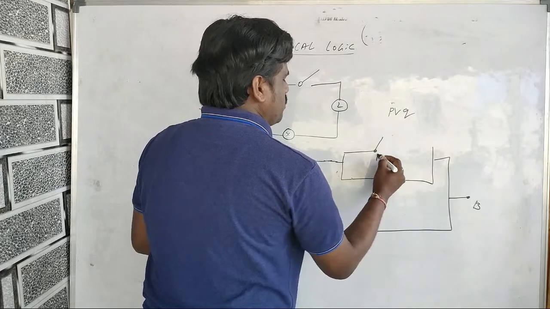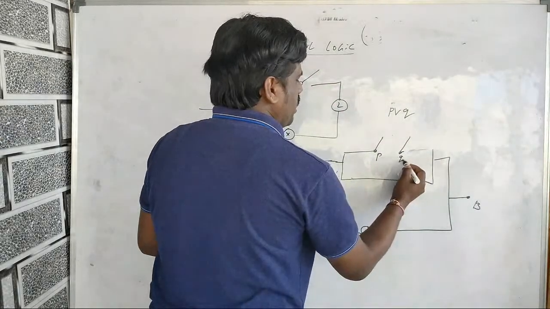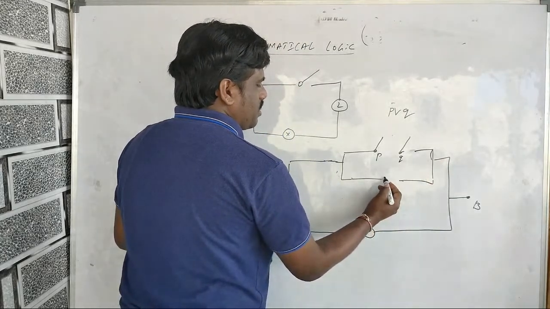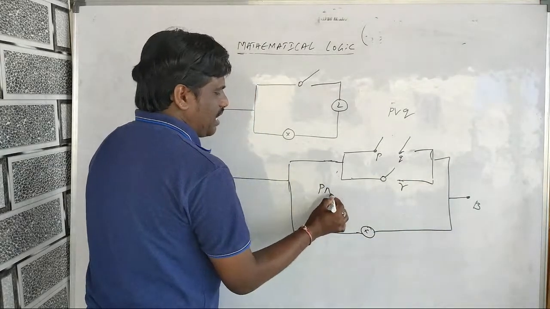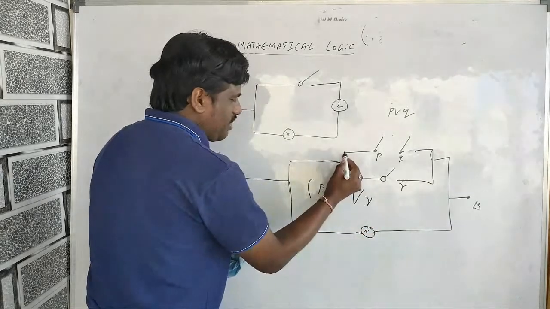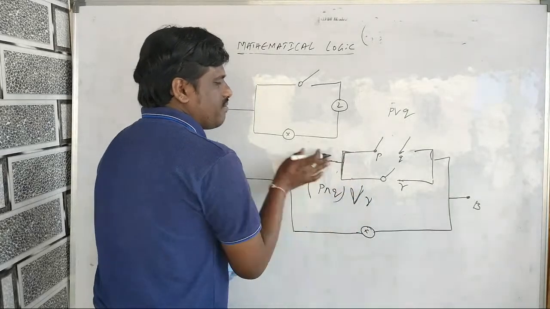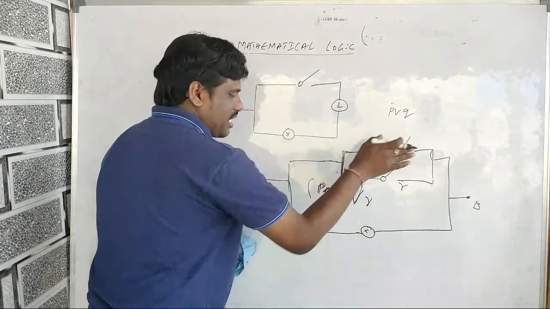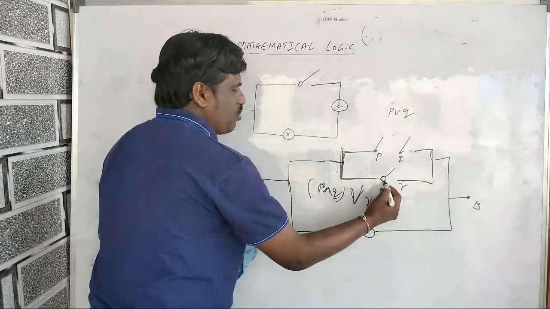Suppose you have this P and your Q, and after that you have here R. Suppose you have like this. So you have P and Q, and you have R. Whenever it's divided into two parts, then we use the OR symbol. Whenever you are on a straight path, we use AND, and whenever it is divided, then we go for the OR condition.